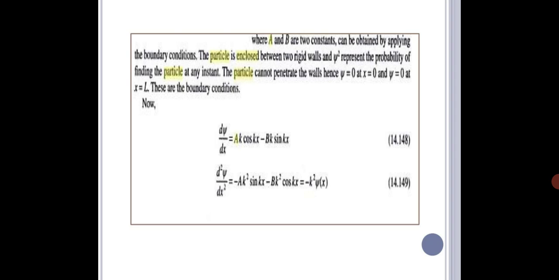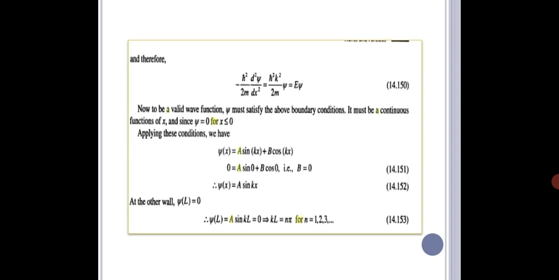So d²ψ/dx² = −Ak² sin kx − Bk² cos kx, which is equal to −k²ψ. Putting this in, ħ²k²/2m ψ is equal to Eψ. Now to be a valid wave function, ψ must satisfy the above boundary conditions.